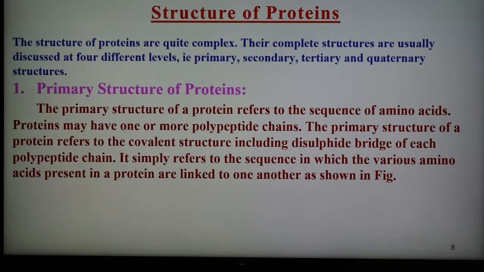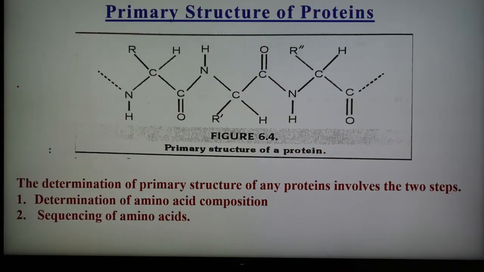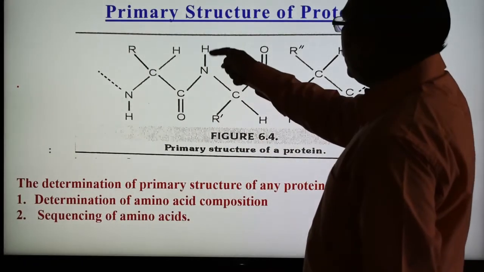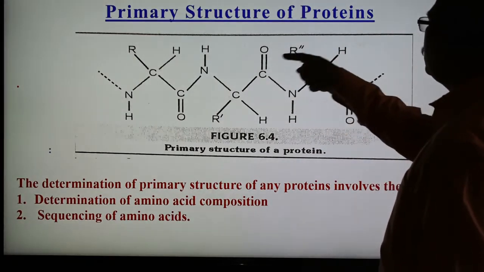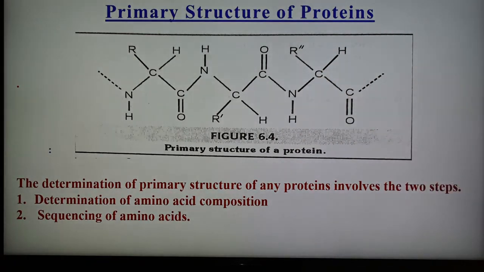Amino acids in the protein are linked one by one. Here is shown the primary structure of protein, and it contains the peptide linkage CONH. This is the CONH group present here. So one by one the amino acid groups join together by peptide linkages, and that is sometimes also known as polypeptide, and so they contain peptide linkage.